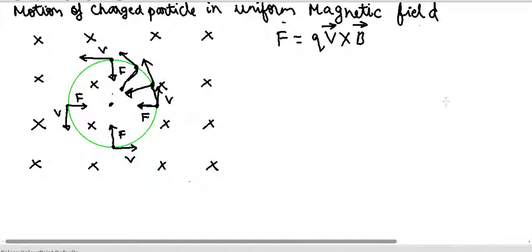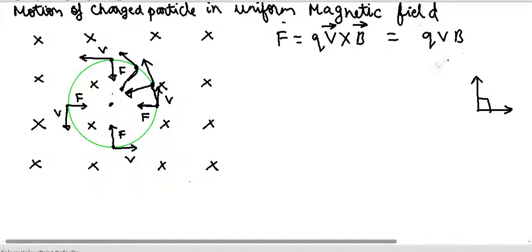So in this case our velocity is exactly perpendicular to the magnetic field. So theta is 90 degrees here. So force is equal to Q into V into B sine of 90 degrees, and sine of 90 degrees is 1.